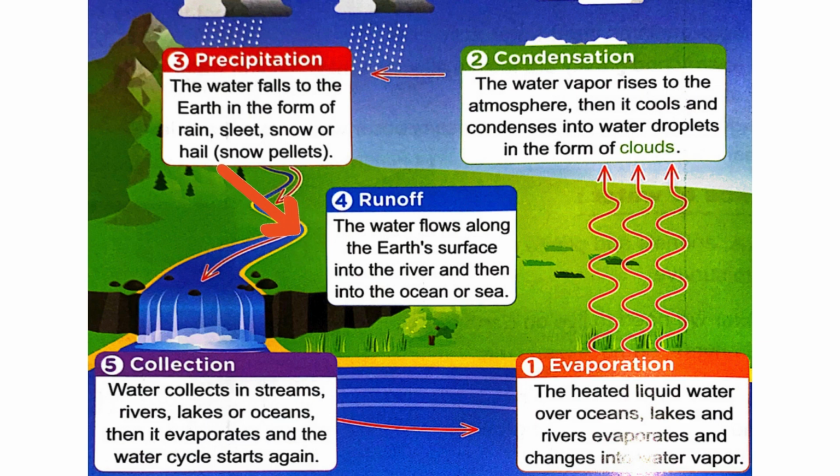And we have a second step, which is collection, as water collects in streams, rivers, lakes, or oceans. Then it evaporates again, and so on. This is the water cycle, the continuous movement of water. Okay, so this is the water cycle.